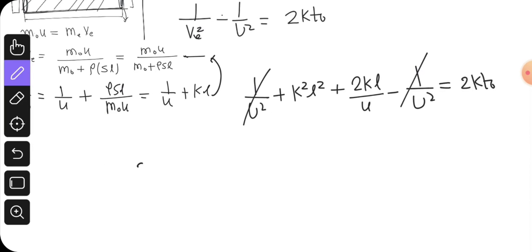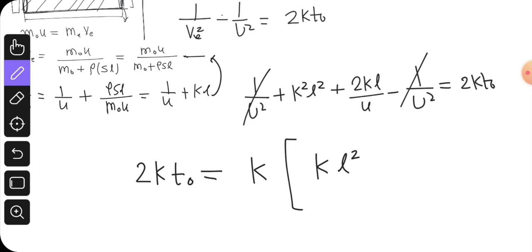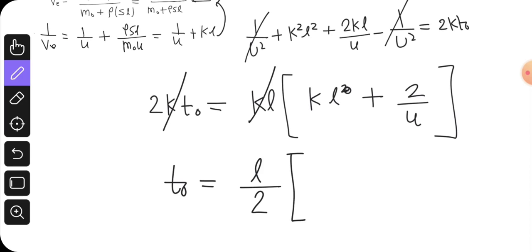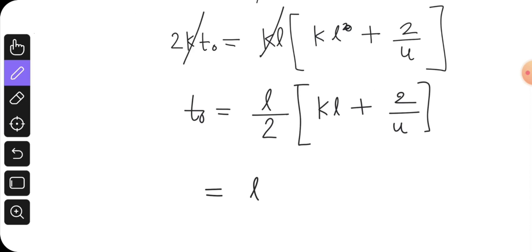It is cancelled out. We will get 2 k t naught is equal to, k is common, you can take common kL square. Also you can take L as a common: kL plus 2 by u. k and k cancel out. t naught comes out to be L by 2 times kL plus 2 by u. You can take 2 inside. It comes out to kL by 2 plus 1 by u.